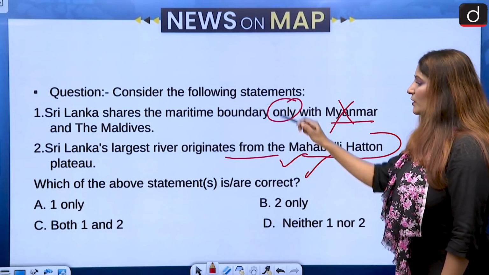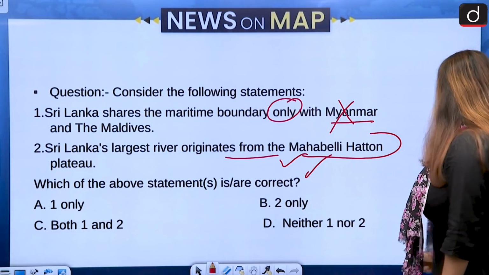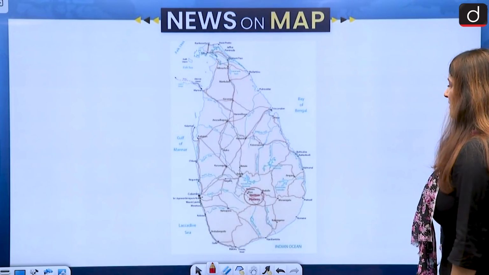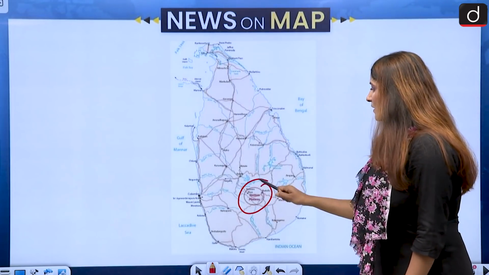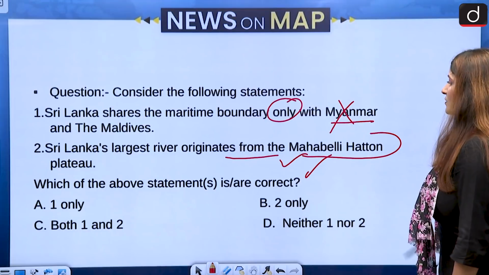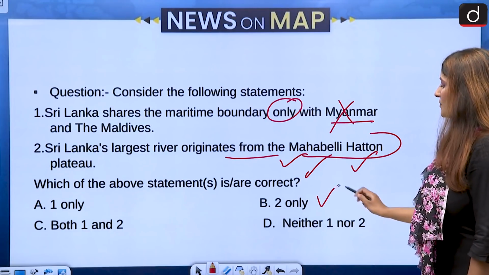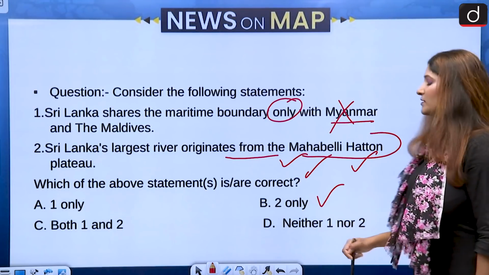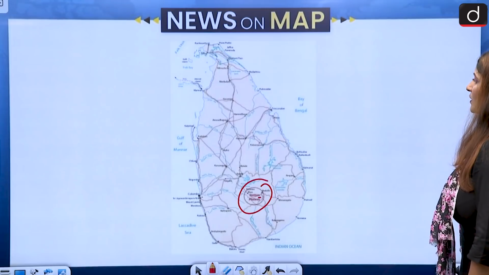Also it has the word only. Sri Lanka's largest river, yes, Mahaweli Ganga, it originates in the Hatton Plateau. That is very correct. It is in the southern central region of Sri Lanka. So only the second one is correct. Option B is going to be our correct answer. Moving on to the next question.